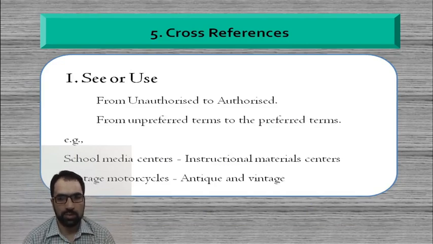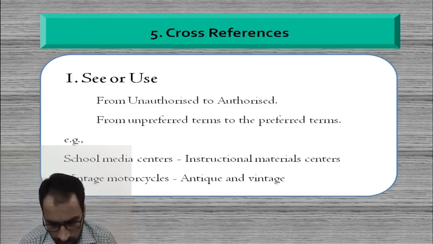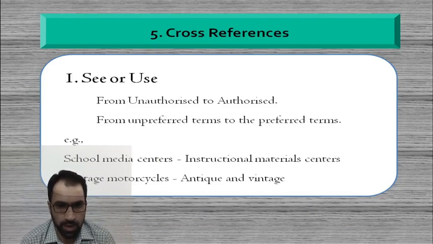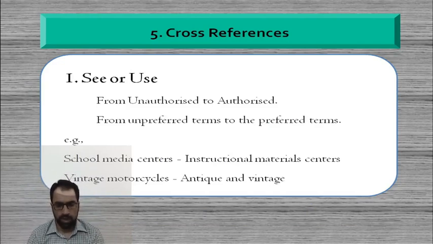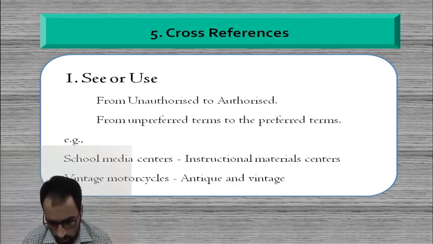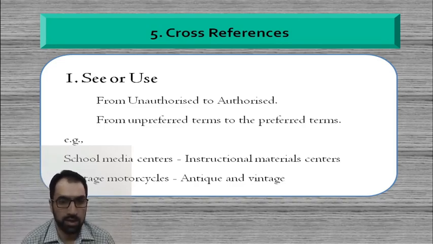This is the fifth principle, which is related to the cross references, where it says that whenever suitable subject headings are being assigned to the documents, it has to be undertaken with respect to the cross references. Cross references are very important in order to give relationship, in order to draw the mapping of the concepts or subjects.